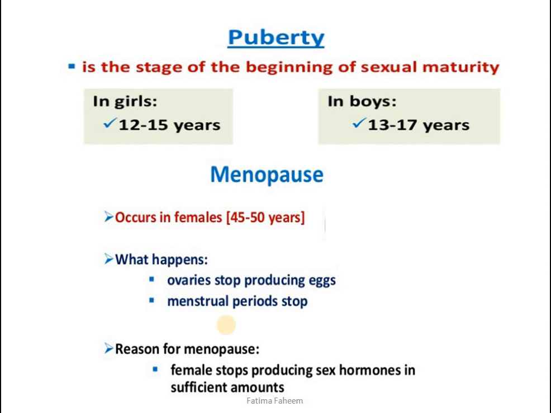Menopause, on the other hand, occurs in females. This is the age between 45 to 50. What happens during this age is that the ovaries stop producing eggs. The menstrual periods stop and there is no more formation of the female gamete. The reason for menopause is the deficiency or drop in the sex hormones which are produced by the female reproductive organs.